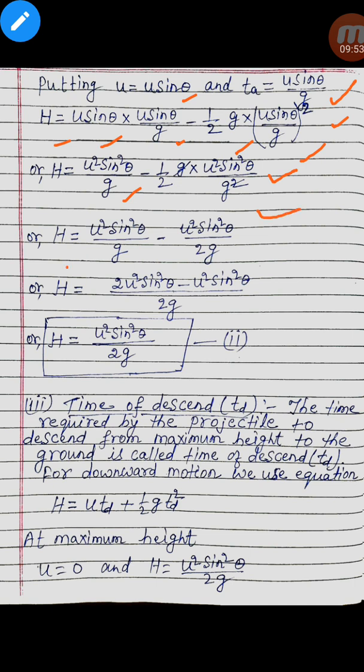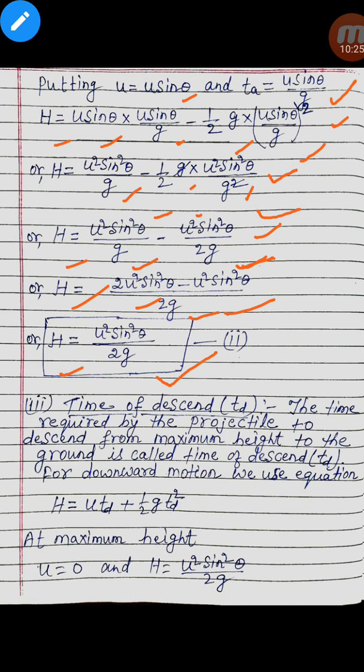So h is equal to u squared sin squared theta by g minus u squared sin squared theta by 2g. Here it is 2g in the denominator, or h is equal to (2u squared sin squared theta minus u squared sin squared theta) by 2g, or h is equal to u squared sin squared theta by 2g. This is the maximum height.